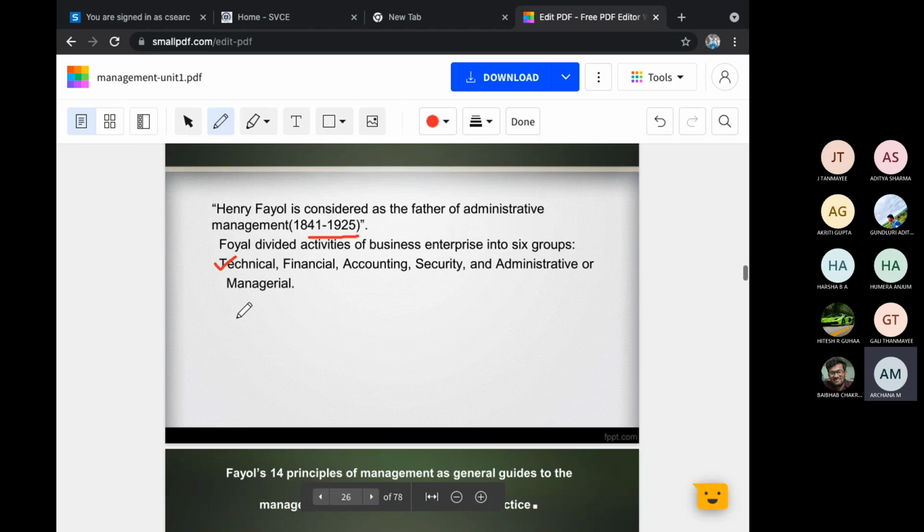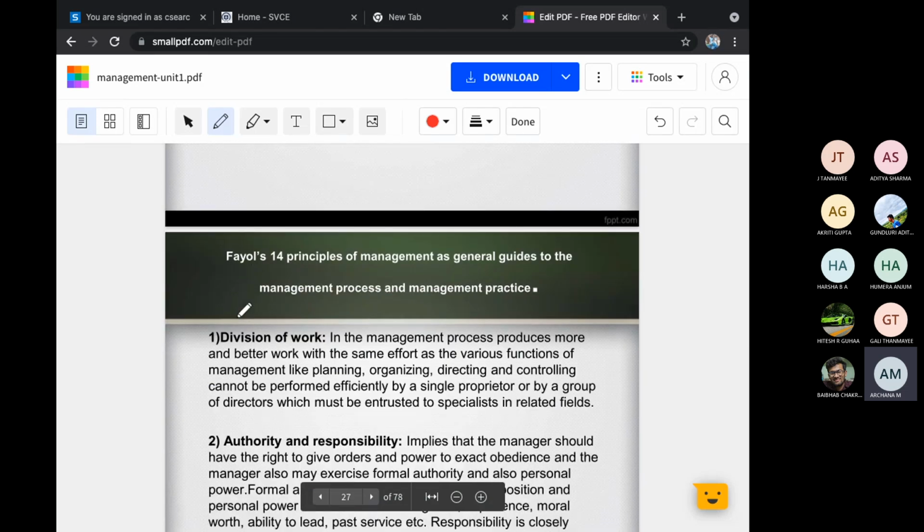Now we will see what are the main important concepts he involved, and there were 14 principles which he took into administration. You can either write 8 or 9 principles. You can't write all 14 principles. Based on the marks you write this. Okay. So 14 principles are there which were given by Fayol for good management.